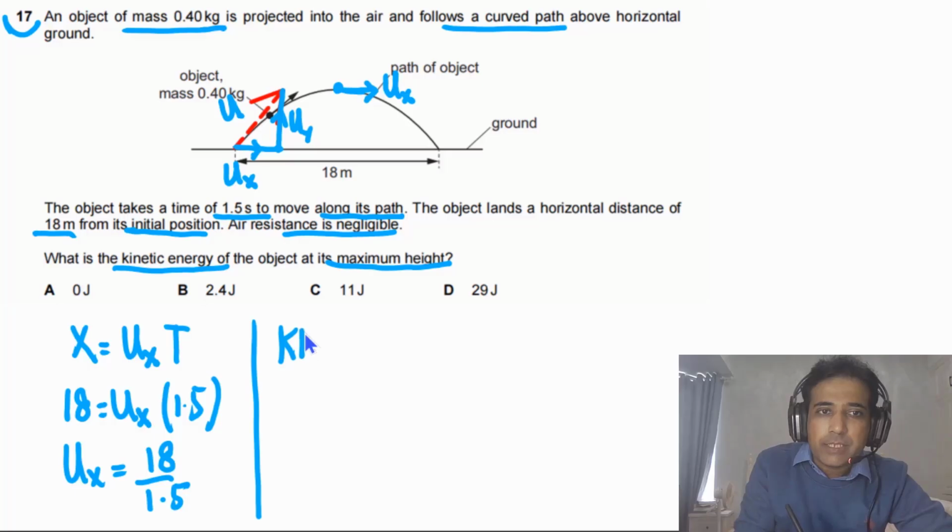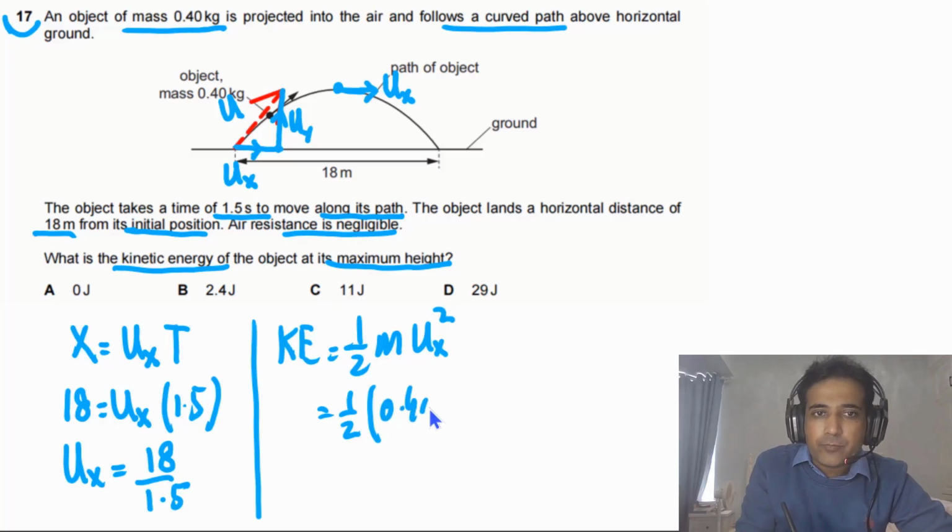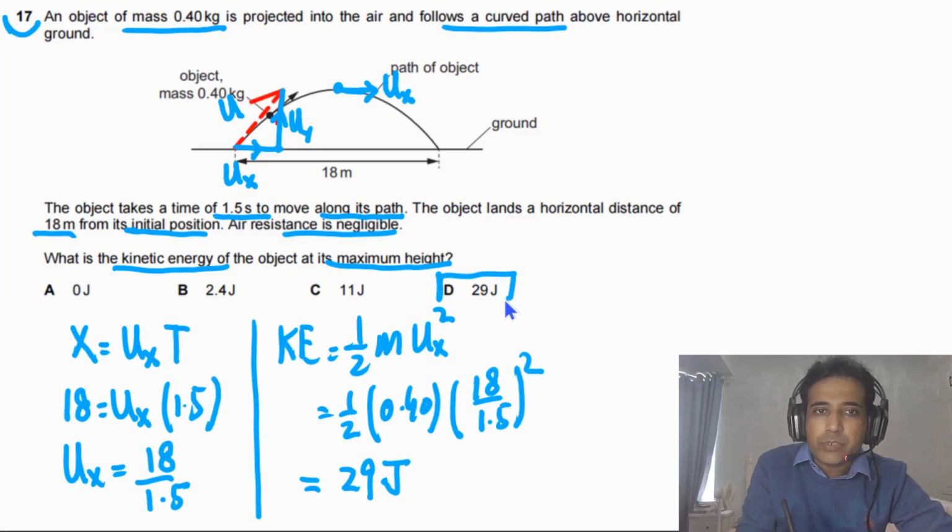So we can say kinetic energy will be equal to 1/2 m Ux square. So we have 1/2, and the mass of the object is 0.40, and the speed we have is 18 divided by 1.5, squared. If we simplify this, we will get 29 joules to 2 SF. So the answer for this question is D.